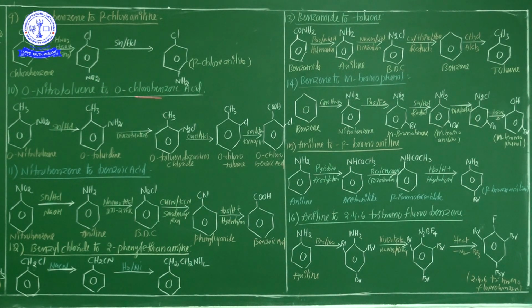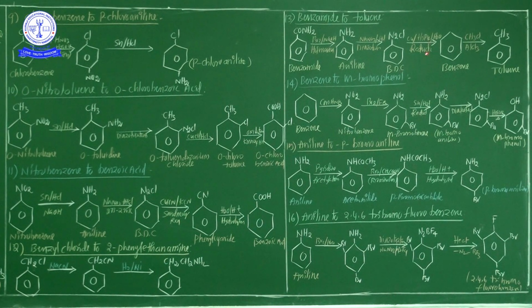Already in this first, toluene is converted. So here toluene is also converted into a different type of product. This is benzamide converted into toluene. Three steps are involved. The first step A is aniline, B step is benzene diazonium chloride, C step is benzene.